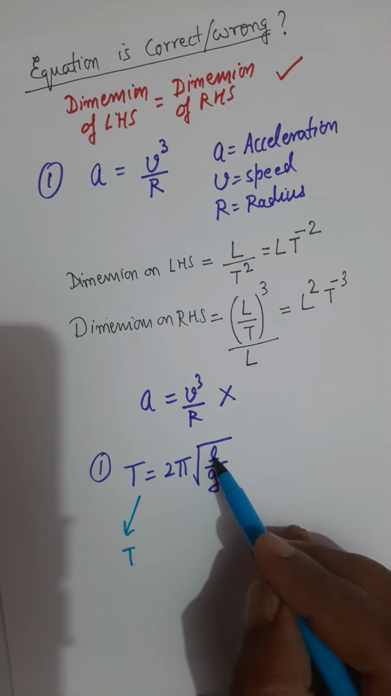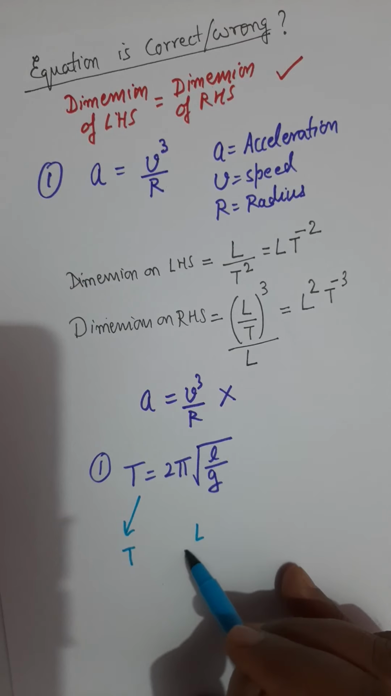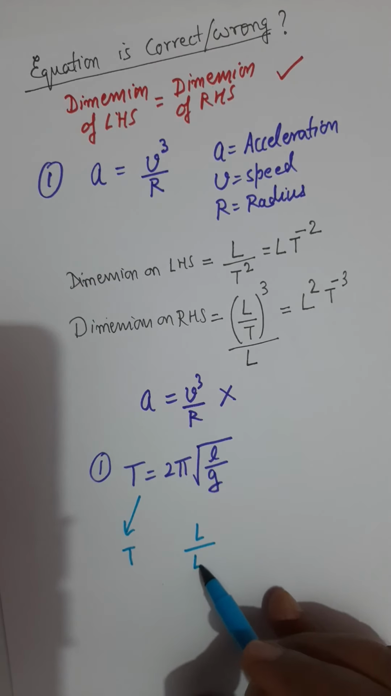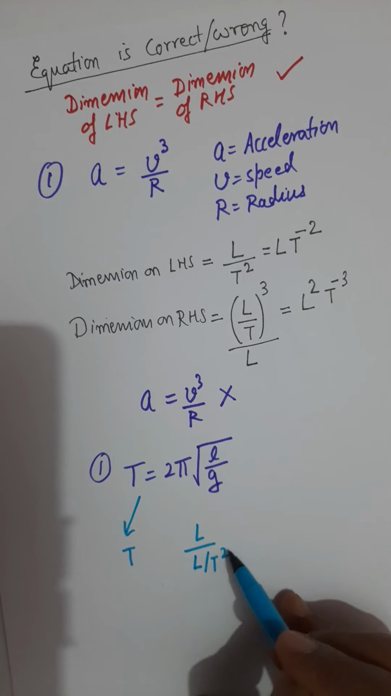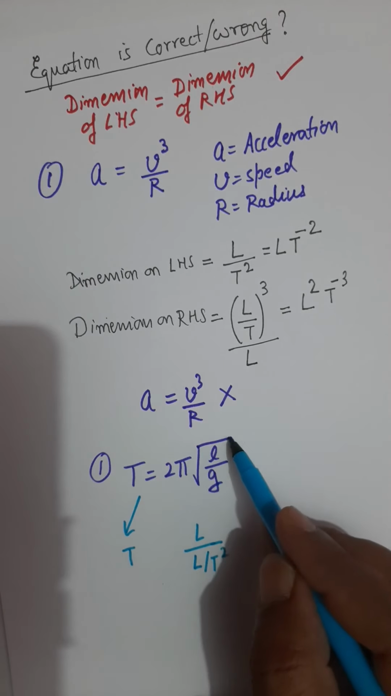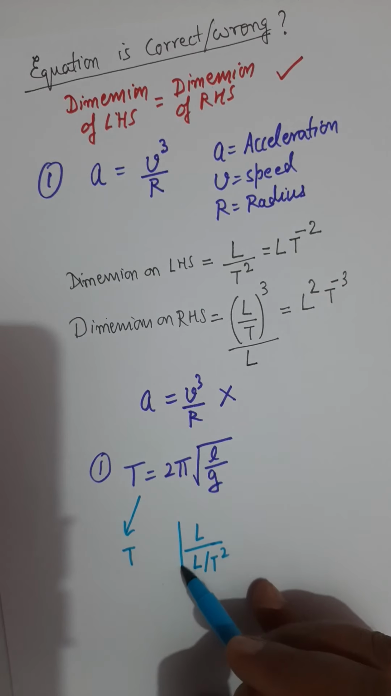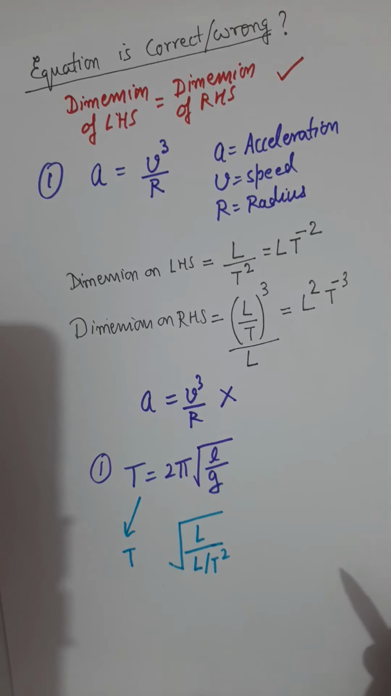Right hand side you have L, that is length, over G, which is meter per second square. Meter per second square will be L over T square, and then square root. Remember, dimensions are considered as algebraic quantities, so you will take square root of this value.